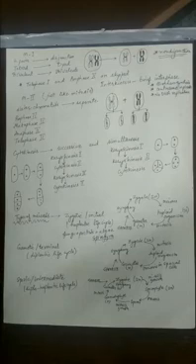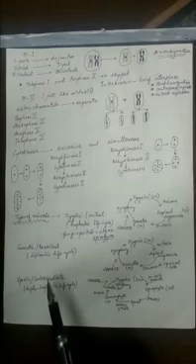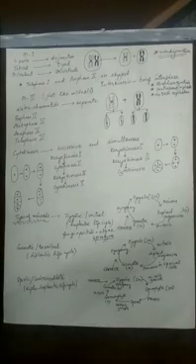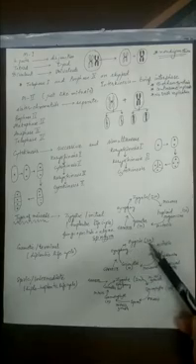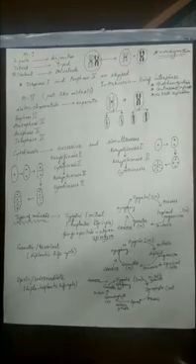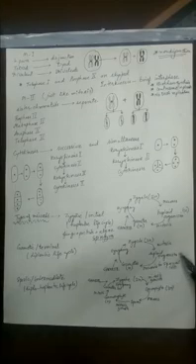Now the second one is gametic meiosis. Gametic meiosis happens late, that's why it is called terminal meiosis. It occurs in the case of the diplontic life cycle. The easiest example is the human being. We all start our life as a zygote, and the zygote undergoes mitosis because our whole body is made up of diploid cells. So now a diploid organism is formed.